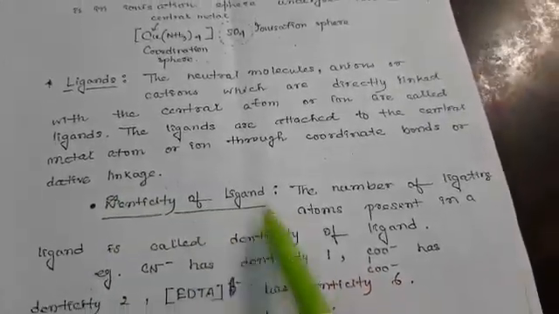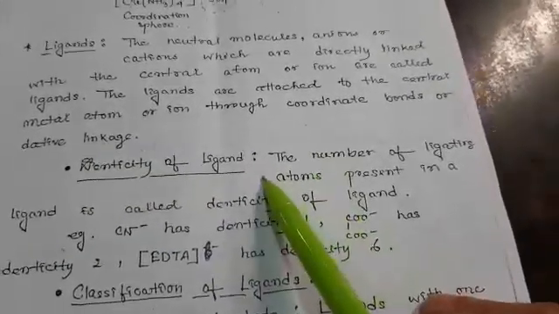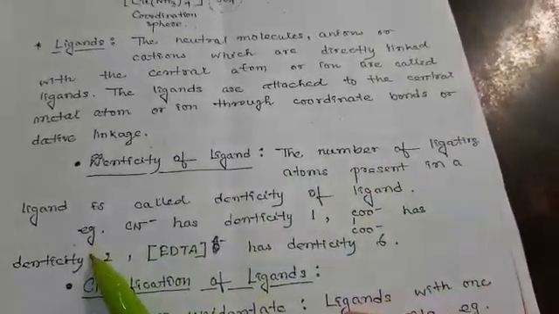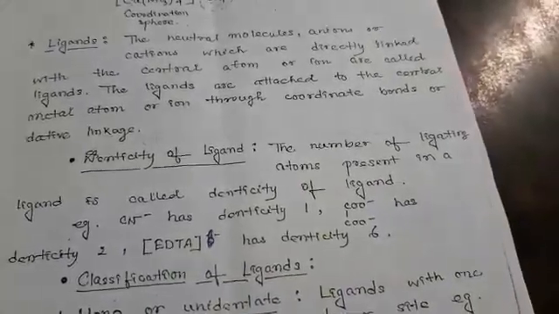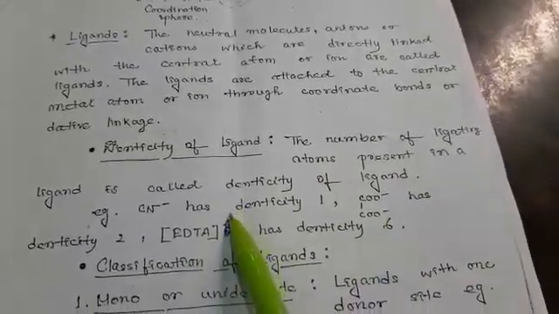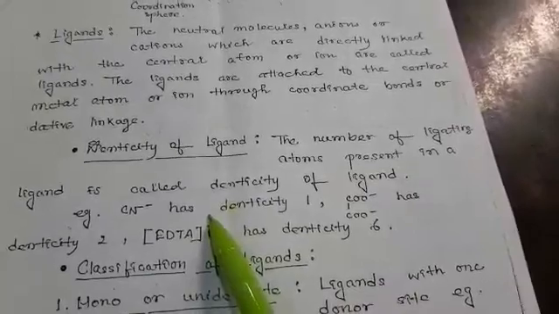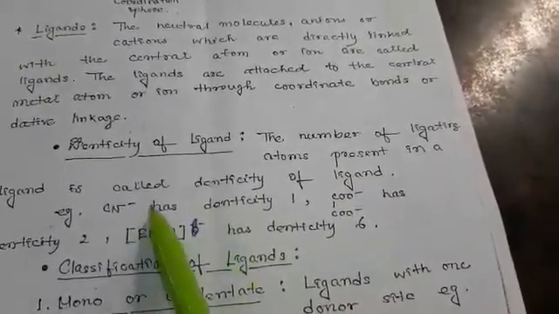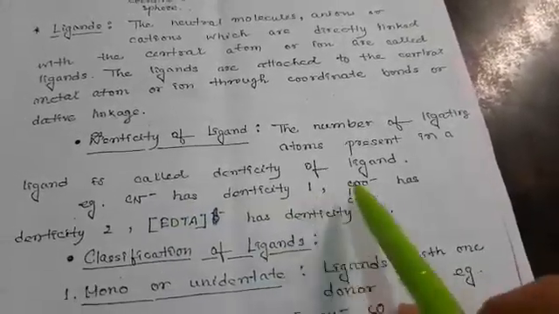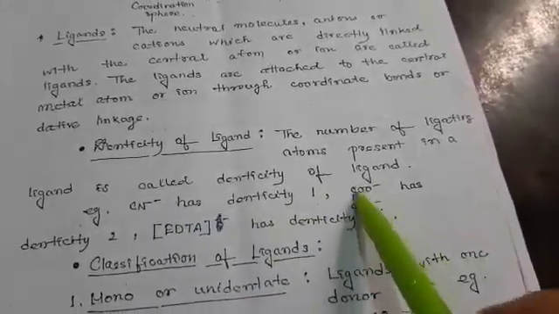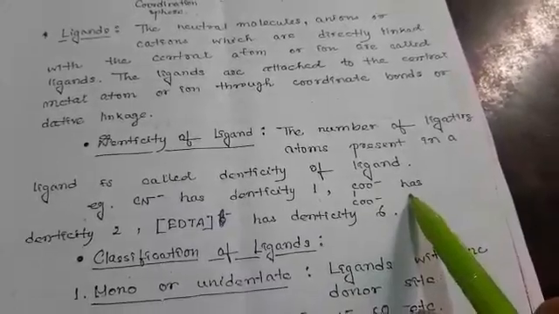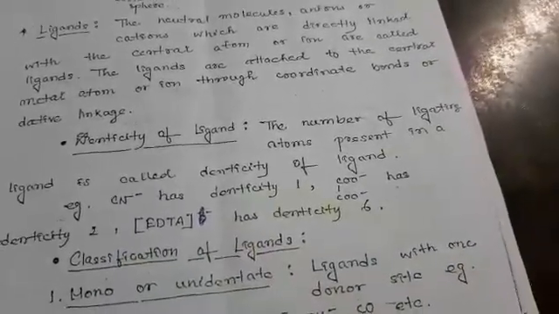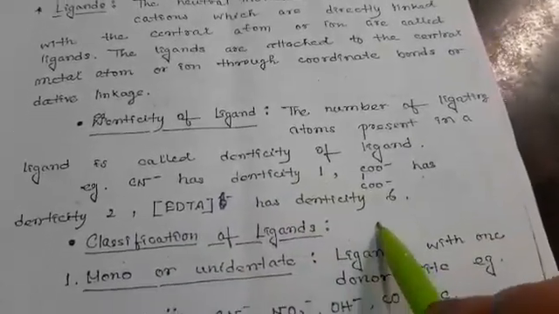Now, denticity of ligands. Denticity means the number of ligand atoms present in a ligand that are attached to the central atom. Like CN negative, its denticity is 1. The oxalate ion, C2O4 2 negative, its denticity is 2. EDTA, its denticity is 6.